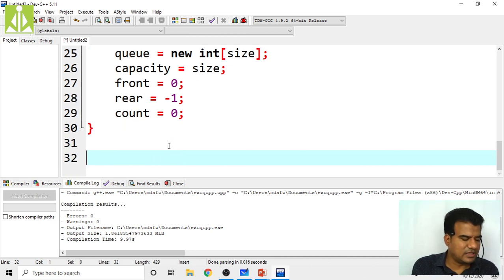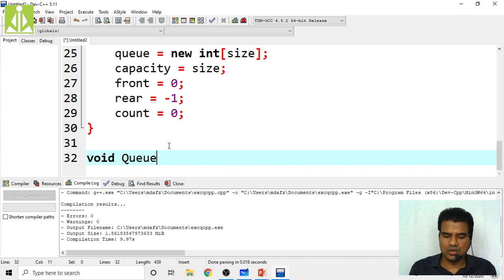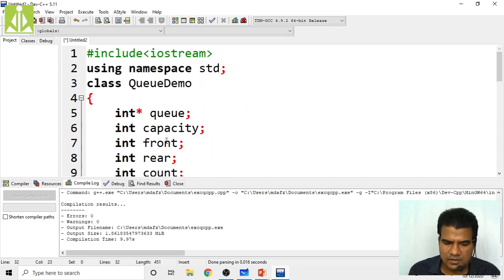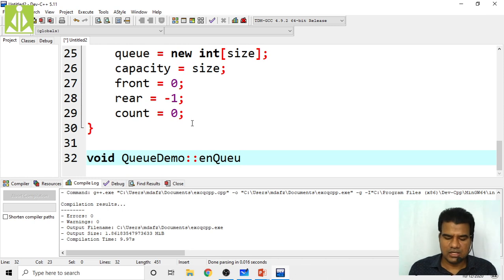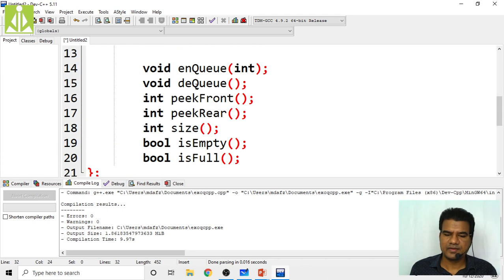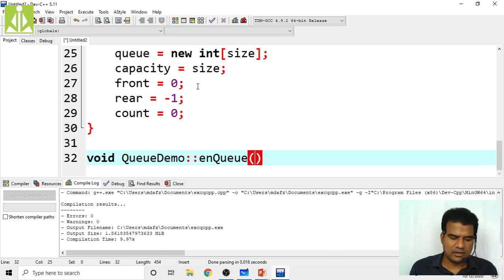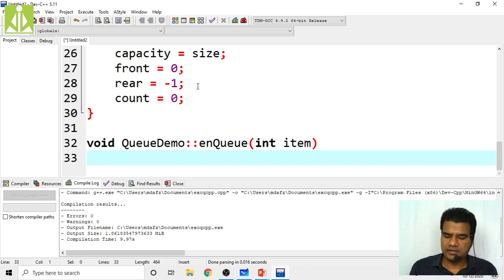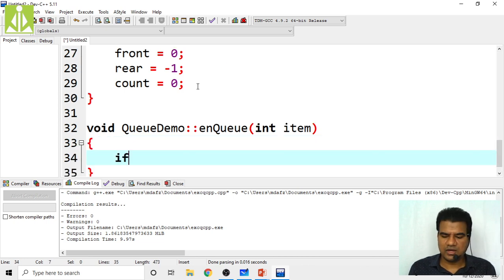So then I have to write the enqueue function, isn't it? Enqueue function. So the return type is void. My class name is queue demo, scope resolution, enqueue. Enqueue of integer type of item. I'm reading. In this, what I have to do, first of all, I have to check.